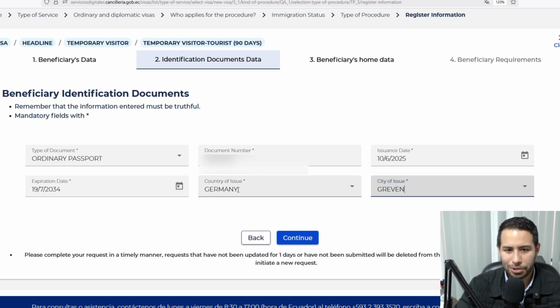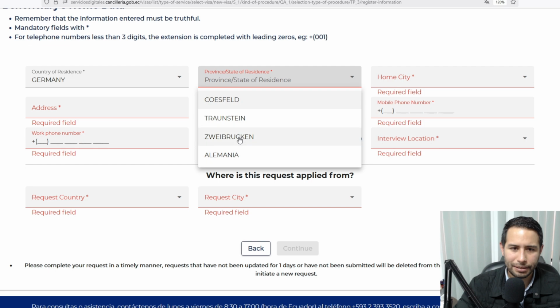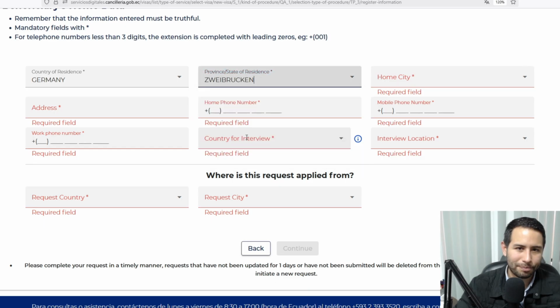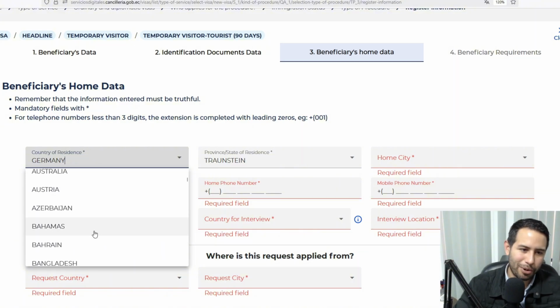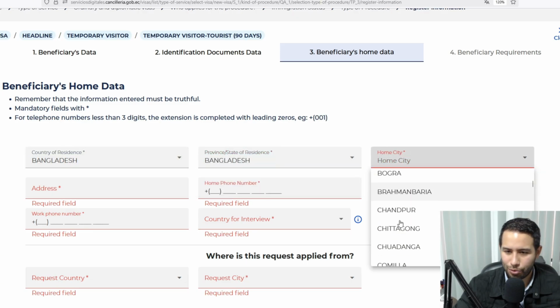So let's assume this person is German: country of issue of the passport Germany, city of issue, whatever, a random city here. Remember, this is just a test, of course. When you fill out your information, you have to be 100% accurate according to your case. Continue. Country of residence, province, state of residence. Remember, if the options are not all shown for you, you have to choose what's closest. Home city: in this case, it's giving me an error with Germany, so I'm choosing a country that I know requires a visa. Bangladesh, for example. Bangladesh, home city, and I choose a random city.